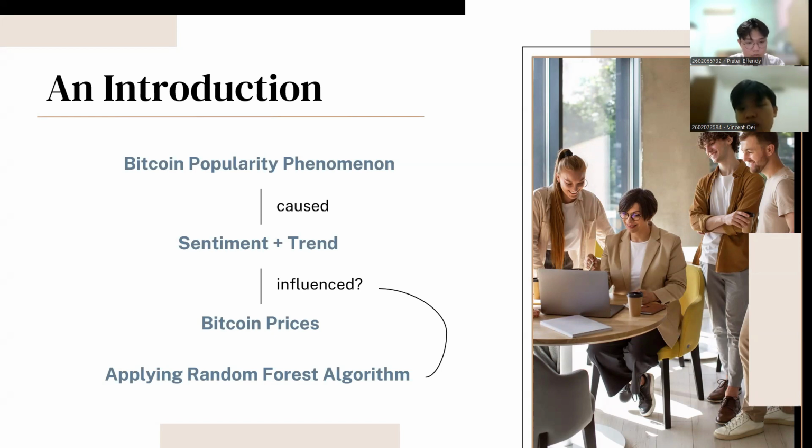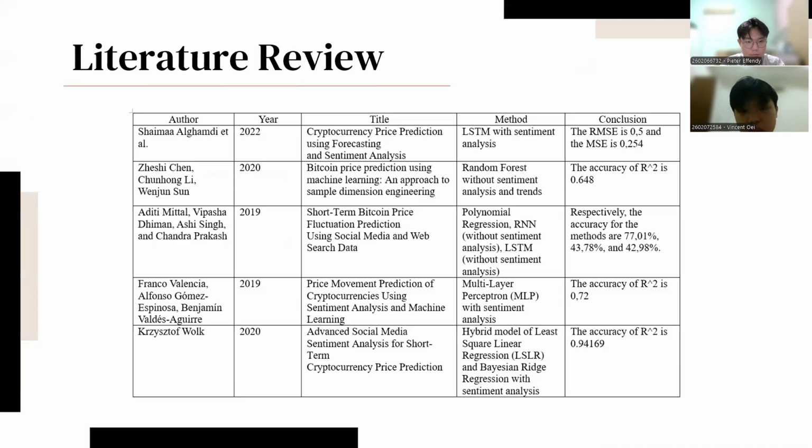That's why it got us thinking that in this digital era, what if news and social media posts influence the volatility of Bitcoin? What if people's sentiment has an impact, either positive, neutral, or negative, and also the trends really play a part? That's why we want to analyze people's sentiment regarding Bitcoin and add the Bitcoin trend aspect to it and see if applying it to a machine learning algorithm like random forest can predict the Bitcoin price action well.